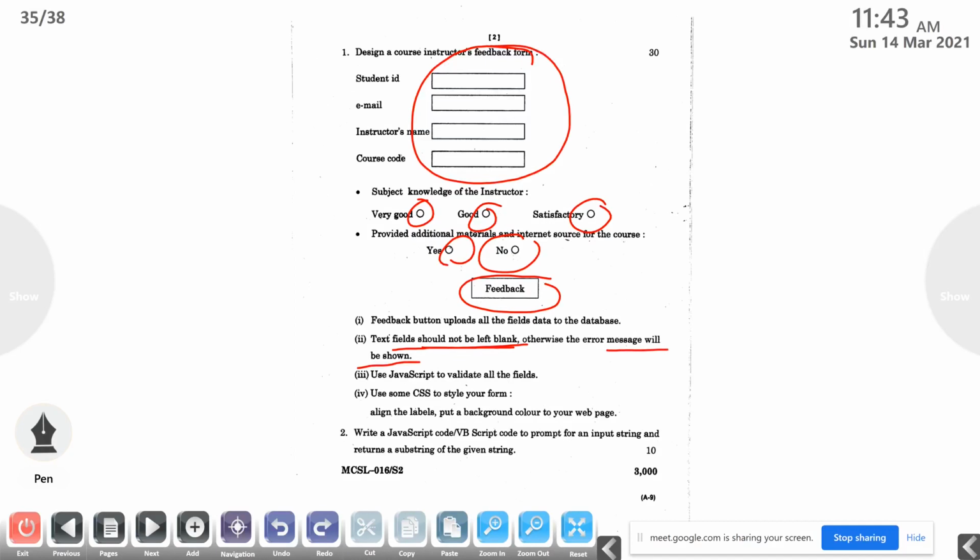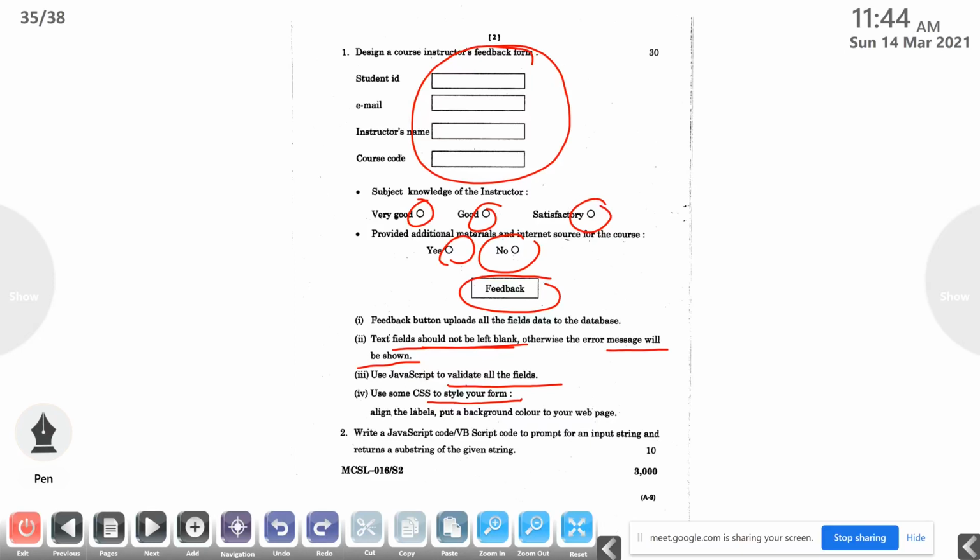Then the third part. Use JavaScript to validate all the fields. Validate all the fields means you have to validate the email address also, like the previous question. Then use some CSS to style your form. So in our syllabus, in our text, there is no CSS available. So align the labels, put a background color to your web page. But there is no CSS in your text.